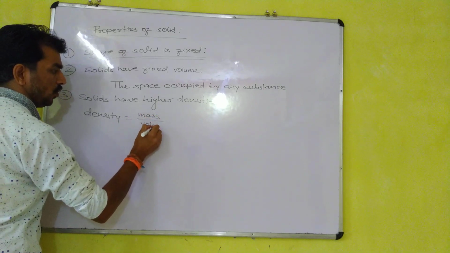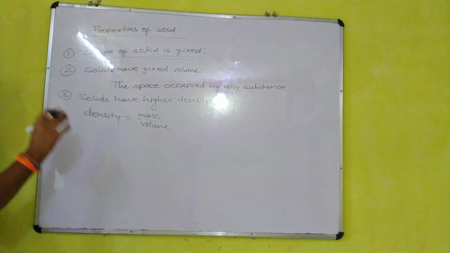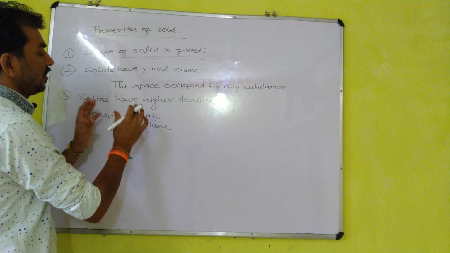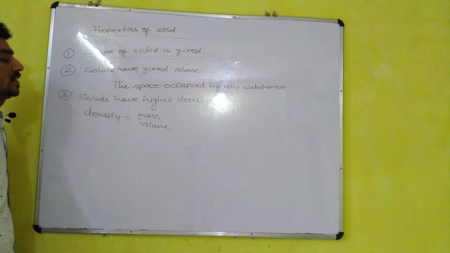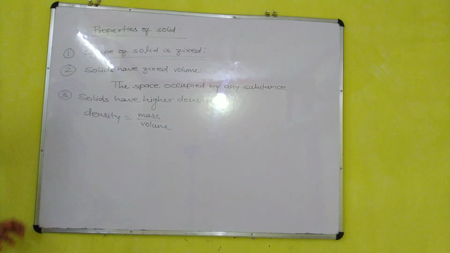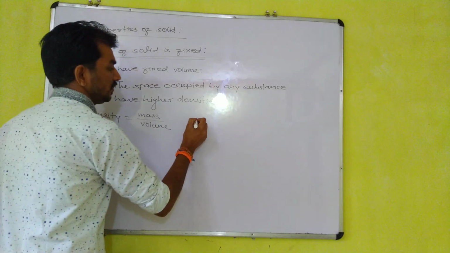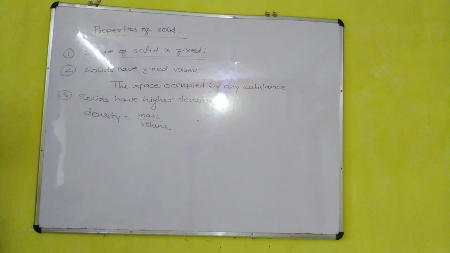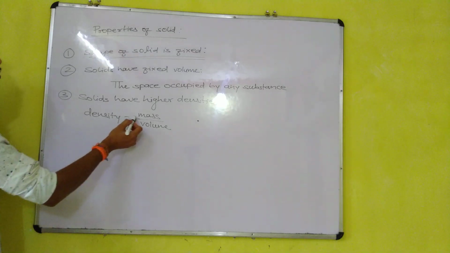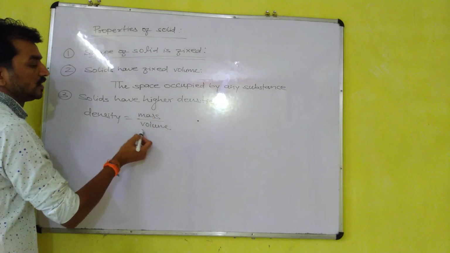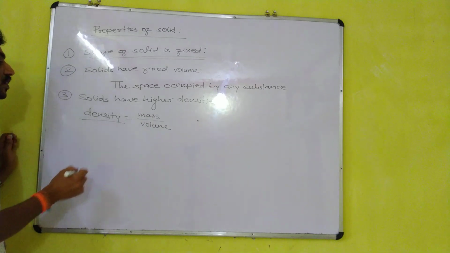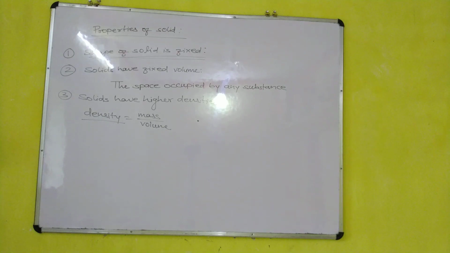Mass per unit volume means in a small volume, the number of particles of a solid is maximum. A large number of particles occupy a small volume. So due to this reason, the mass of a solid is large as compared to its volume, so we can say that the density of a solid is higher.